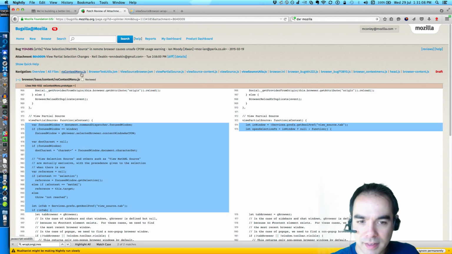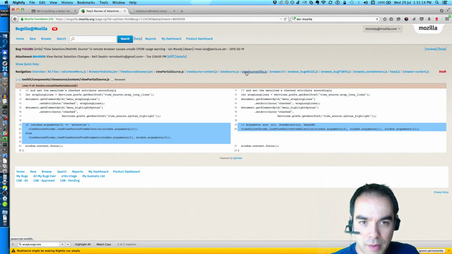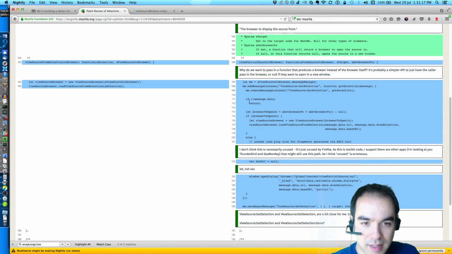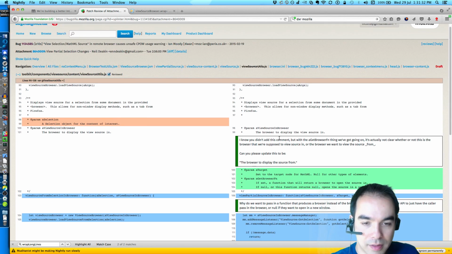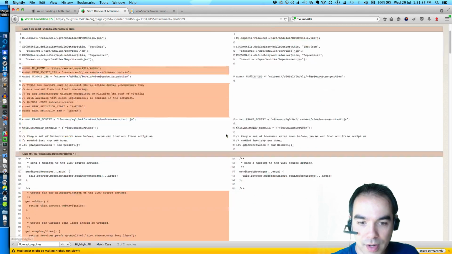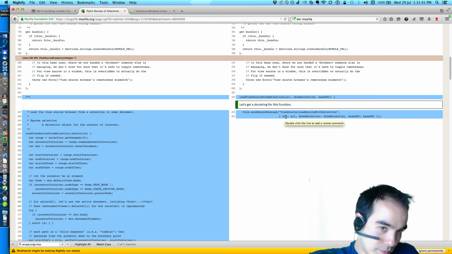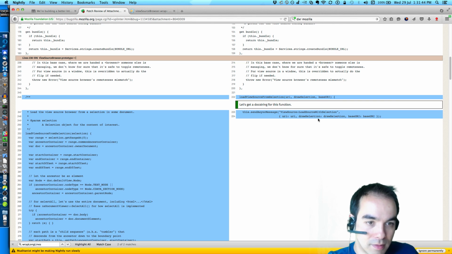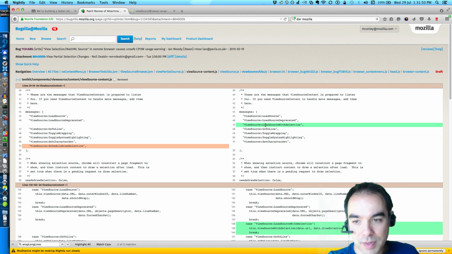Okay, so let's go back a second. We called view partial source in browser, and that was here in utils. That resulted in us getting the selection and then calling load view source from selection, or opening this dialog with view partial source and passing in this old stuff the old school way. So he called load view source from selection, which is over here now, and that sends a message down to the child saying, load source with selection. He passes all those things over. So consequently, there should be something over here. Yes, load source with selection.